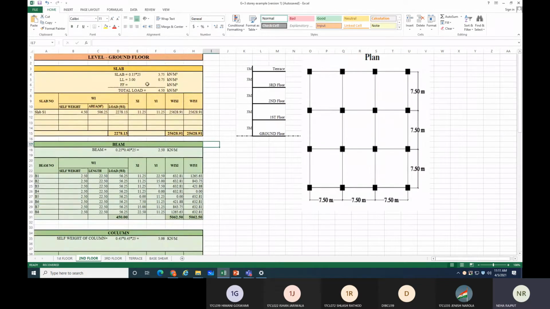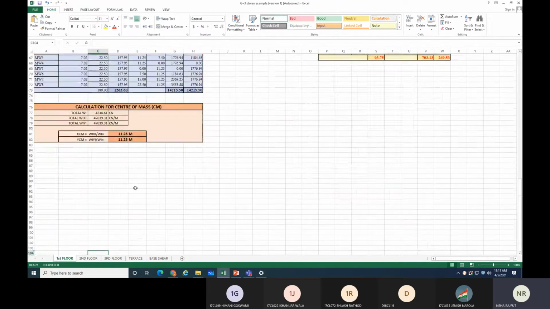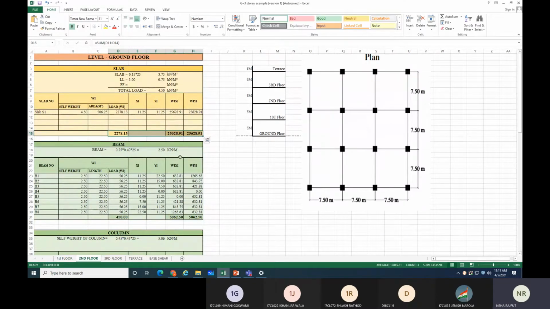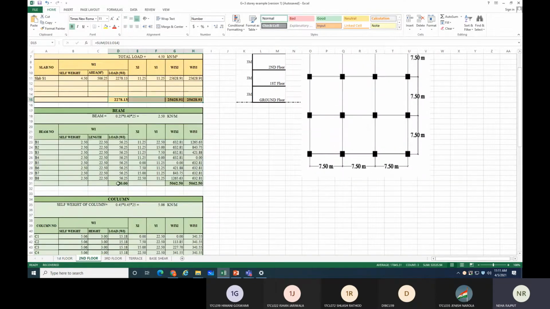Right? And in the second floor also there will be no change in the slab, correct? No change will be there in your slab calculation. So you can directly write the value of this 3 in this particular table. Then is there any change in beam?